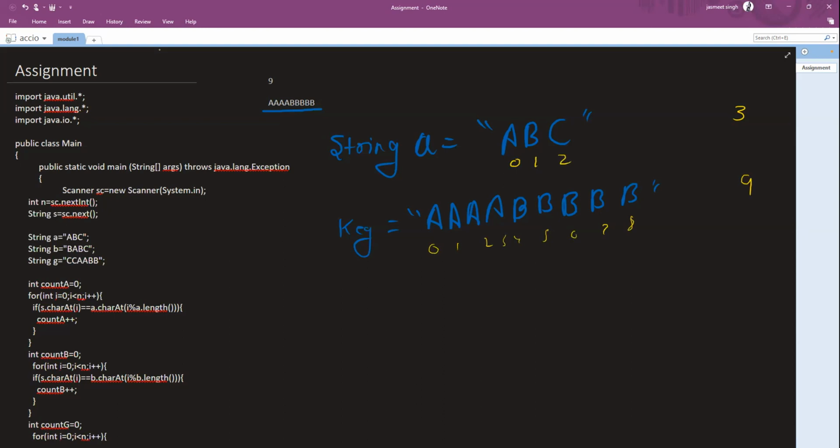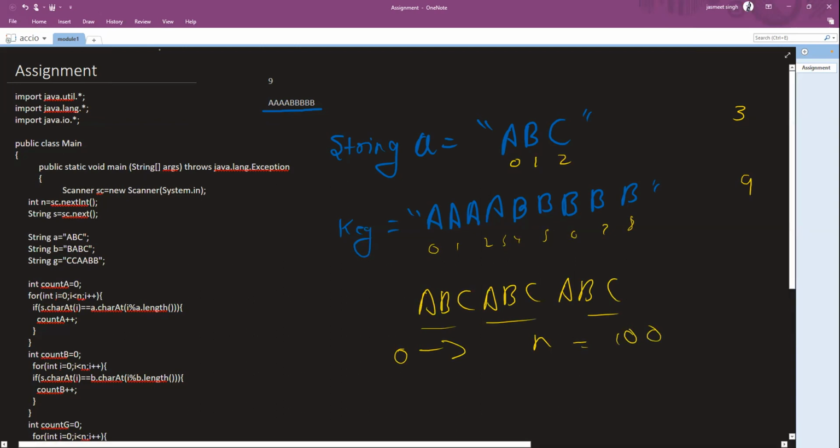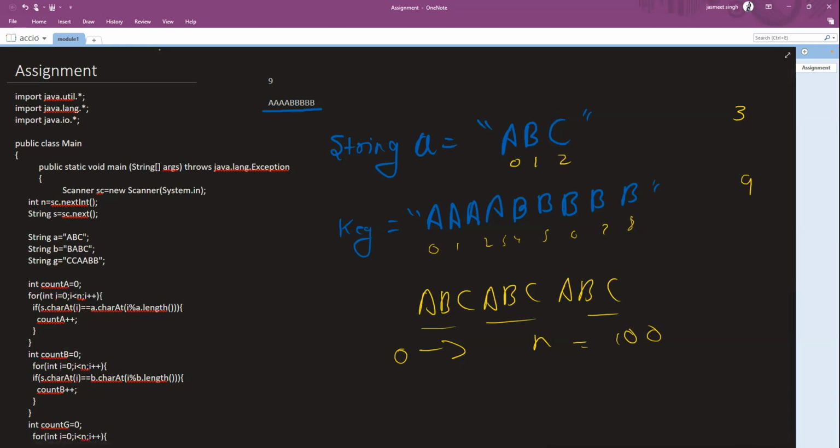Now this is when I'm talking about one set pattern key, right? The key's length at present is 9. It can be of any value from 0 to, let's say, n, with n being a very large number. So actually we don't know how many times I need to repeat A, B, C, A, B, C. If it is 9, I need to do it 3 times. Let's say n is 100. How many times do I need to do it then? I don't know. If I tend to create this string infinitely as given in the problem description, I don't know how many times I need to repeat it. So the simple fix that we have is the use of the modulus operator.